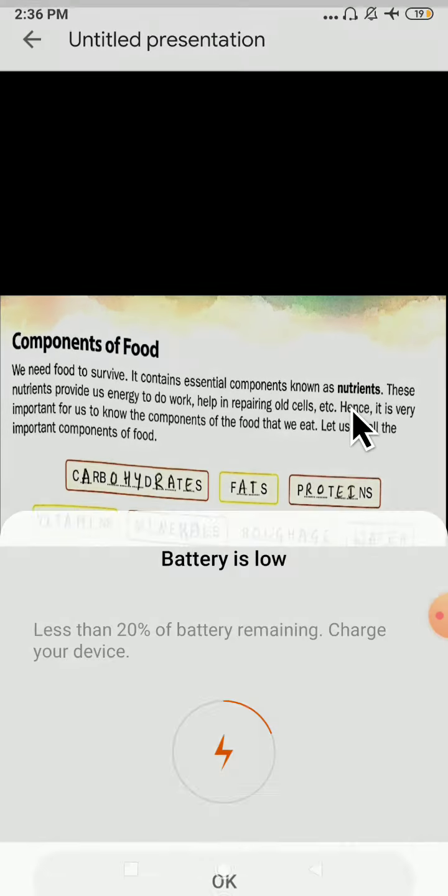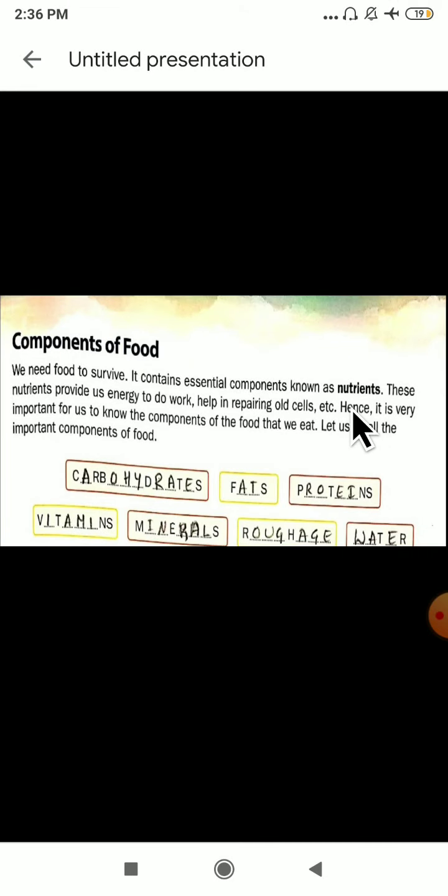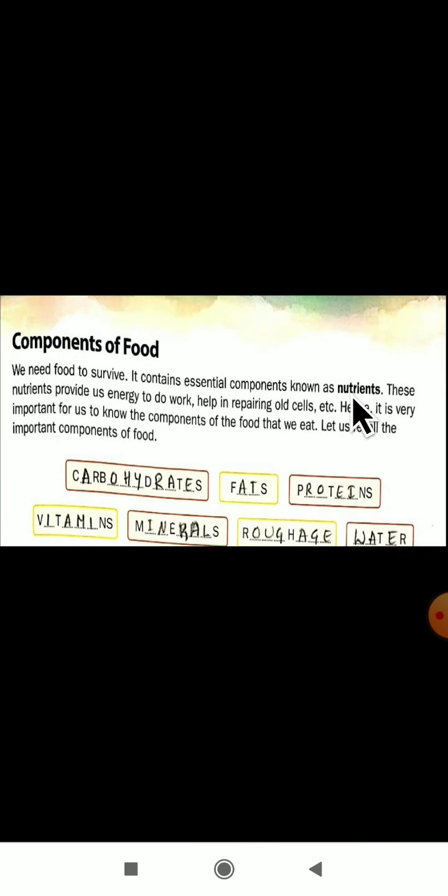Now how do you have to write the definition here? The essential components which are present in a food are known as nutrients. I hope you have understood the definition. What are nutrients? The essential components which are present in a food are known as nutrients. These nutrients provide us energy to do work and help in repairing the old cells. Hence, it is very important for us to know the components of the food that we eat.